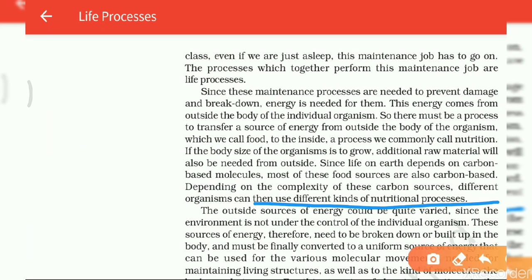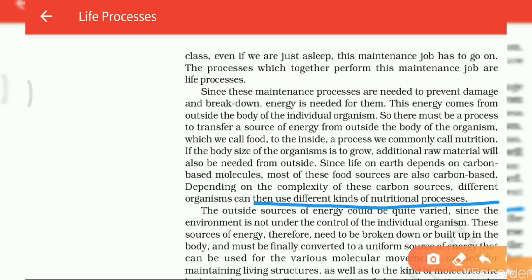Some eat only grass, some eat both, and some eat only meat. On the basis of food we can divide organisms into herbivorous, carnivorous and omnivorous. But all this complexity of organisms depends upon the carbon sources of food.